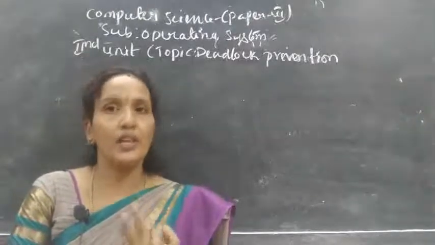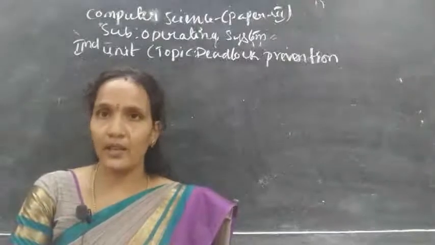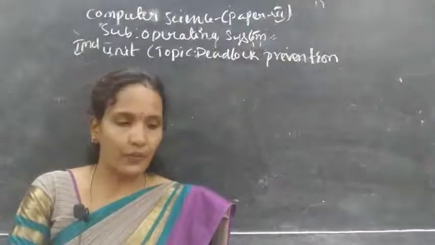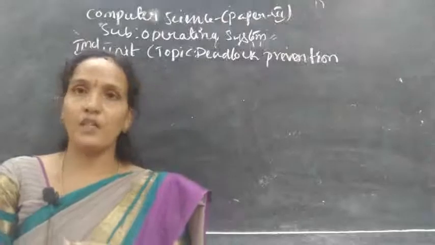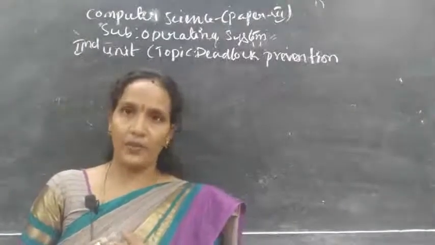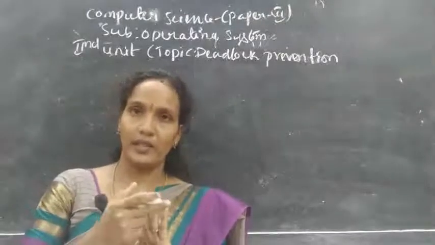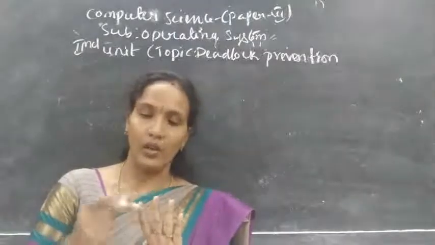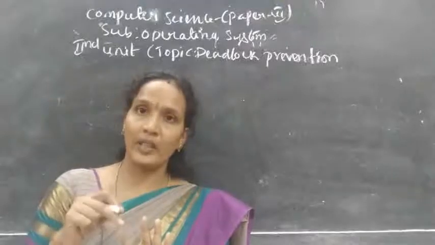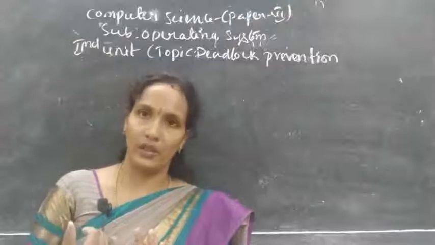The first one is mutual exclusion, the second one is hold and wait, third one is circular wait, and the next one is no preemption. In these four cases only, you can expect the deadlock. So under deadlock prevention, you need to discuss these four conditions, where you are expecting a deadlock. For these four, you need to think of the appropriate solution so that you can avoid the deadlock.